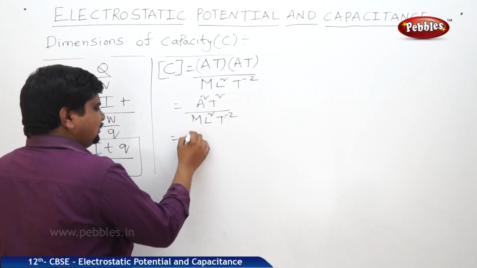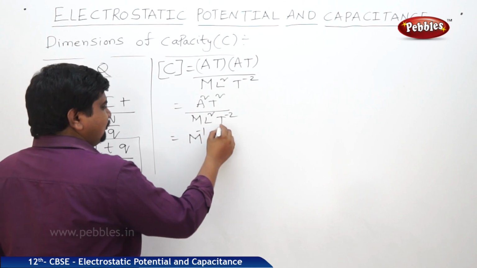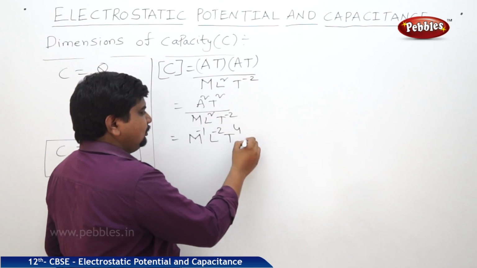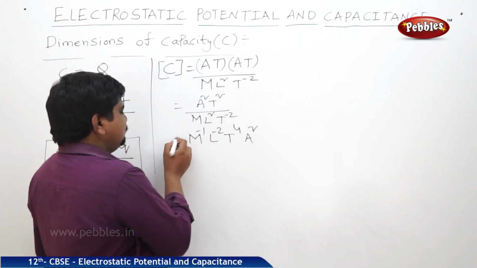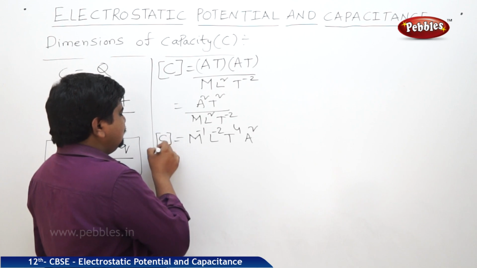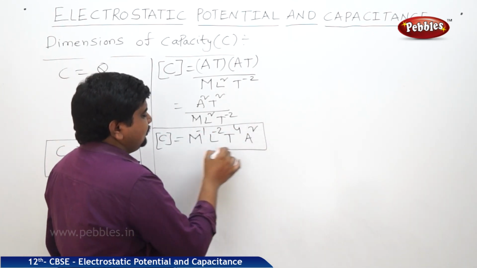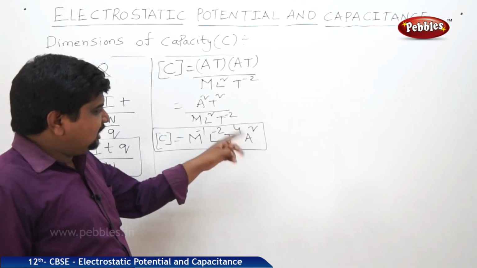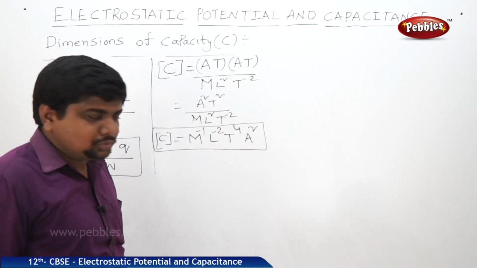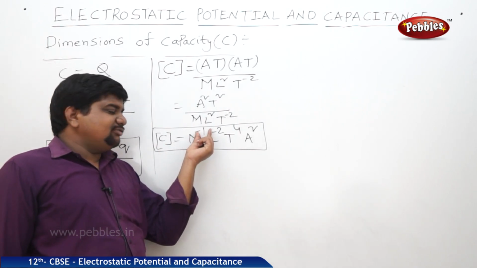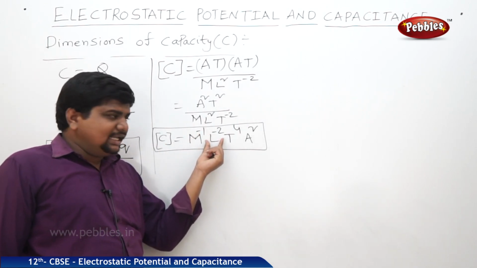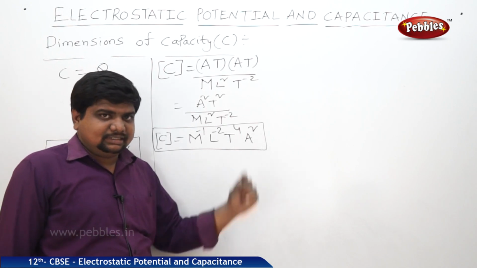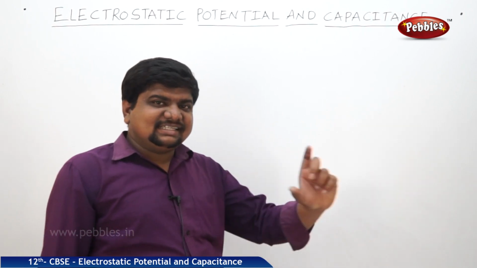If you write in the perfect order, M power 1, L power minus 2, this T power minus 2 goes up, T power 4, A power 2. This is the dimensional symbol of capacitance: M power minus 1, L power minus 2, T power 4, A power 2. So, capacitance has dimensions of minus 1 in mass, minus 2 in length, plus 4 in time, and 2 in current. Capacity is a scalar quantity.